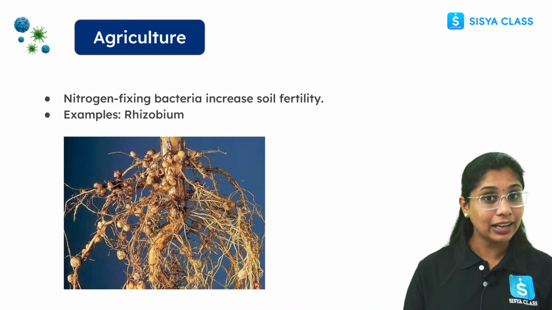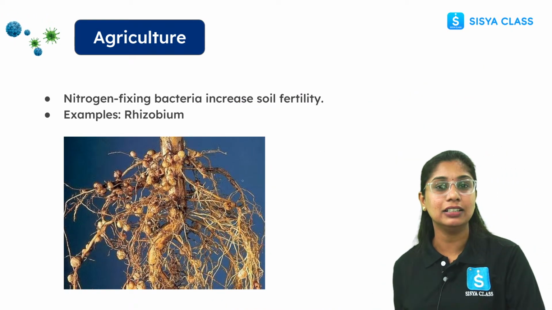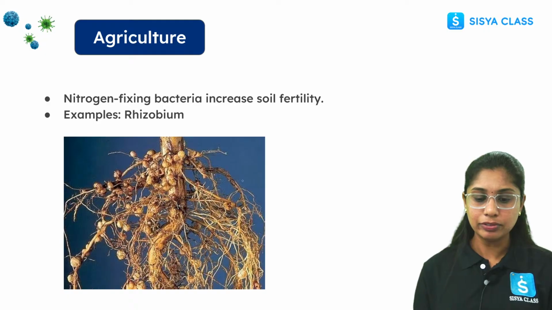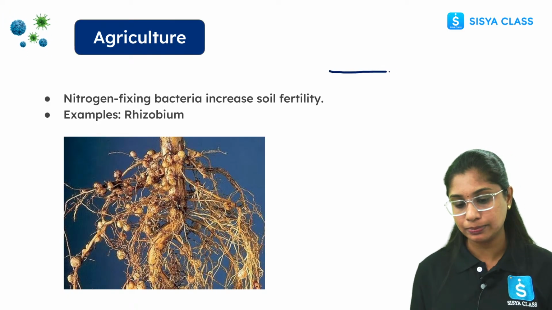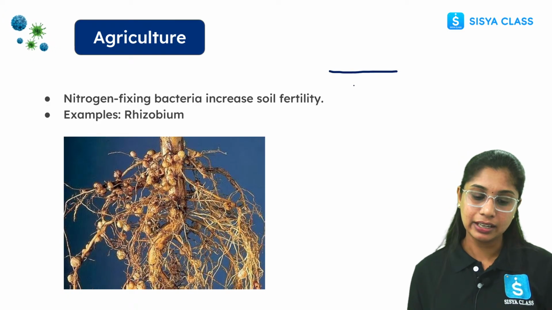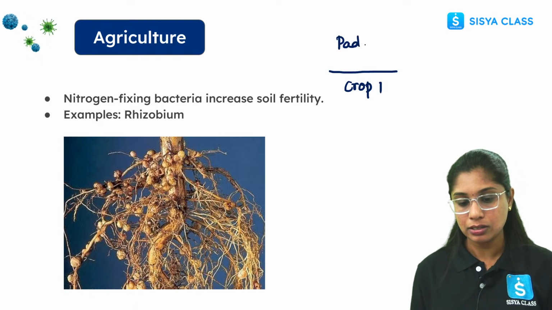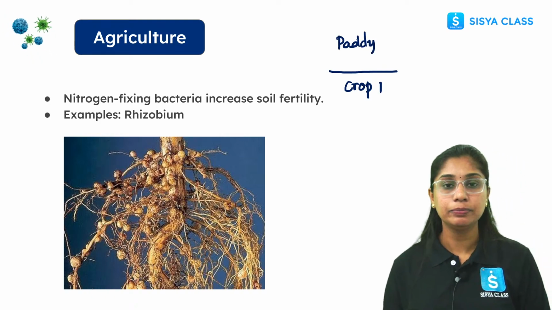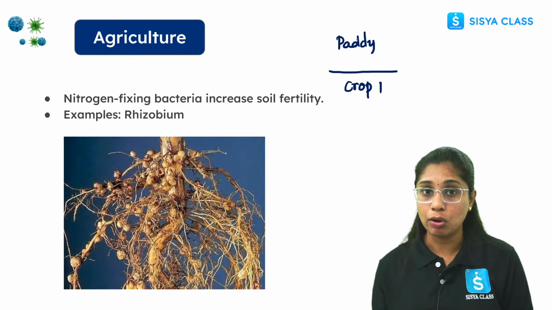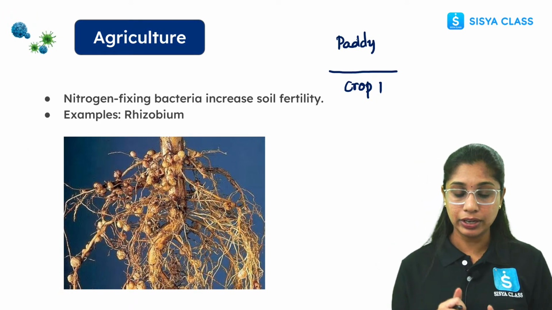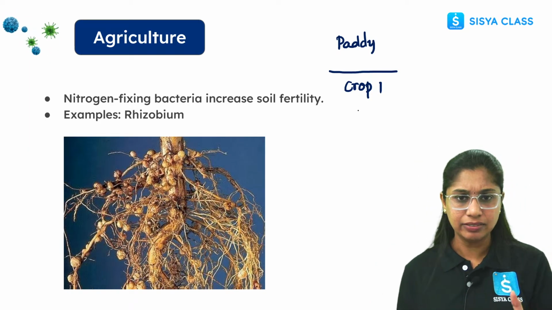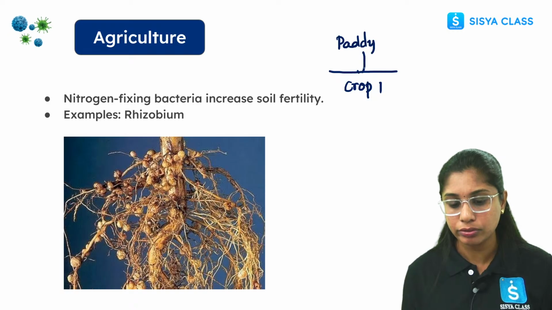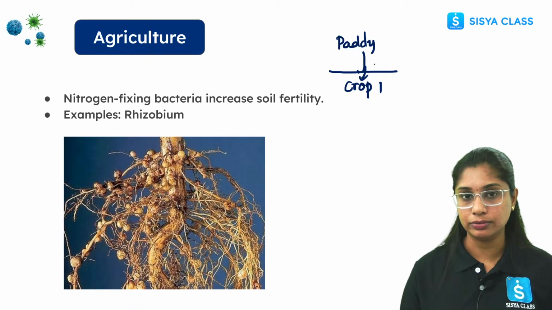Then coming to agriculture. Let's say I have a piece of land, and my first crop here was paddy. We know that plants require a lot of nitrogen for growth. Paddy and wheat usually take up a lot of nitrogen from the soil for their growth.